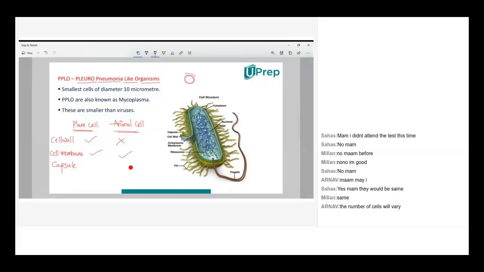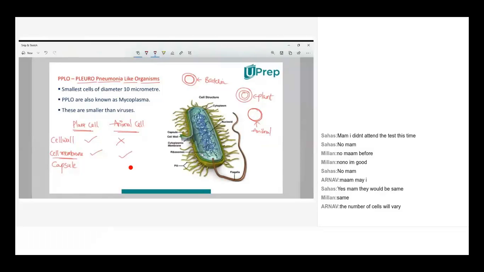This is called the bacteria. If you have cell wall also around it, then that is called plant cell. If you have only the plasma membrane, then that is animal cell. There's a difference. Okay? So only the plasma membrane, only the cell membrane, you will have in animal cell.